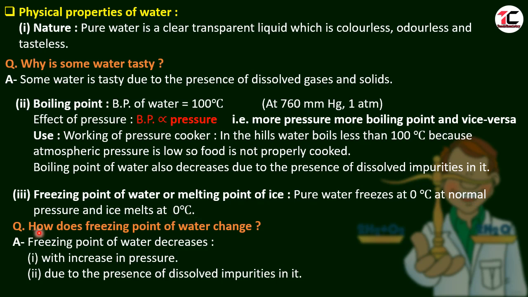How does freezing point of water change? Freezing point of water decreases with increase in pressure and due to the presence of dissolved impurities in it. If pressure increases, freezing point of water will decrease. If some impurities are dissolved into water, then also the freezing point will decrease.